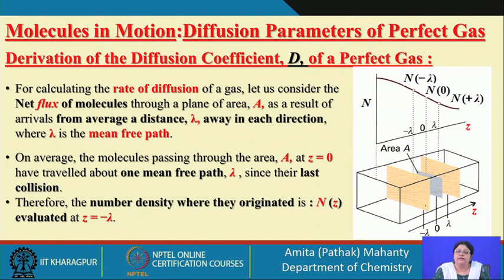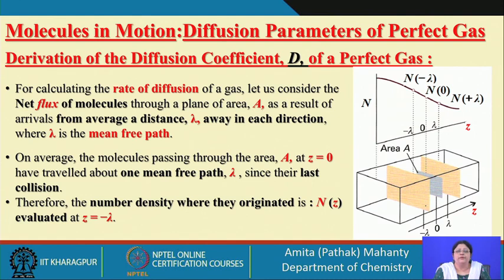This lambda is the distance traveled since the last collision of the molecule. So, if you had a collision here, the next collision will be on the window of interest, and for that to happen, the molecules have to travel a distance lambda. That is how the mean free path is defined.